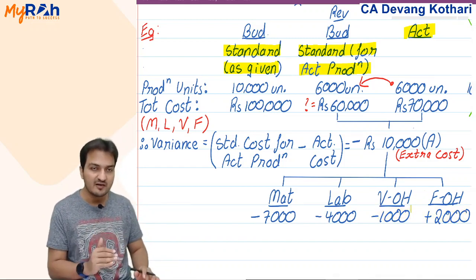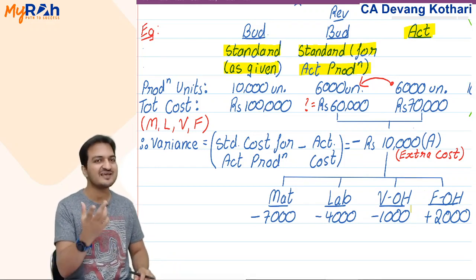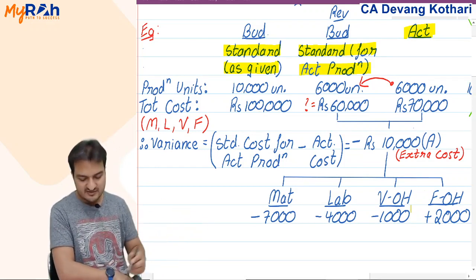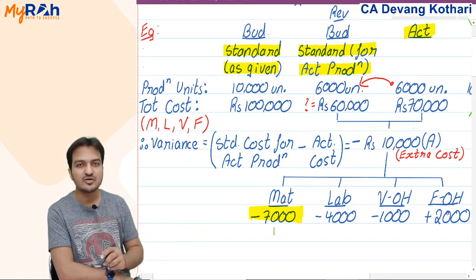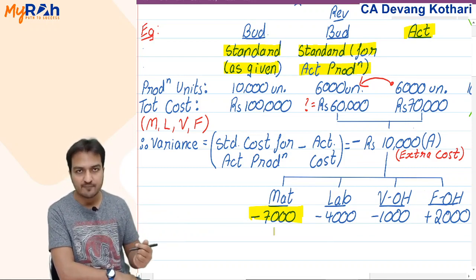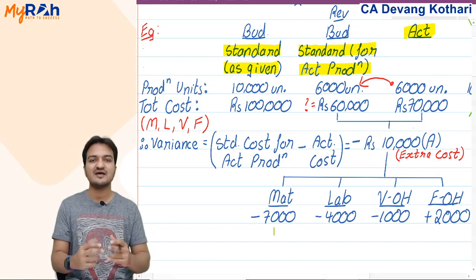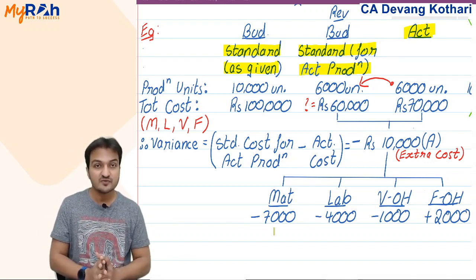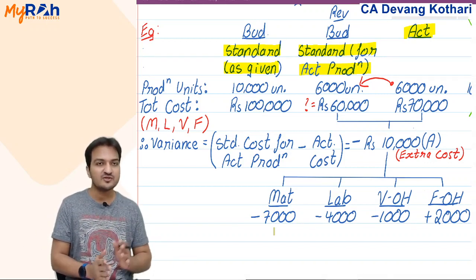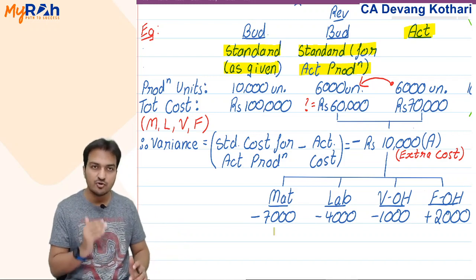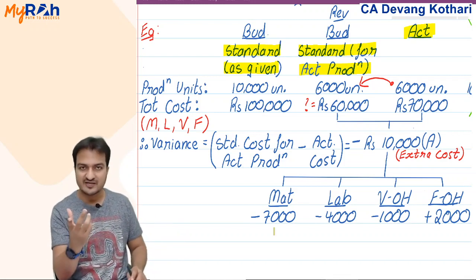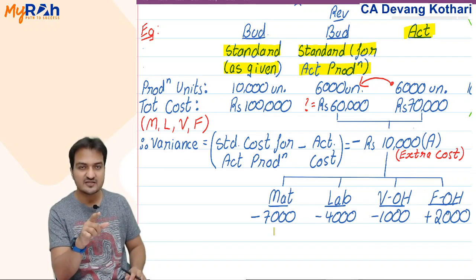So for material and labor, I need to be extra cautious in the next year, because these are the reasons due to which the majority of my extra cost has happened. This is called variance analysis. This is something similar to what you do when you appear for some test or exam. I had given you this example in budgets also.